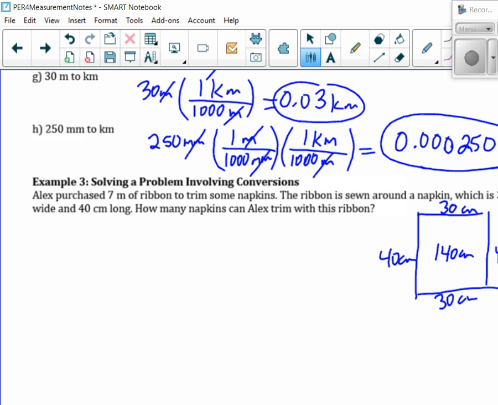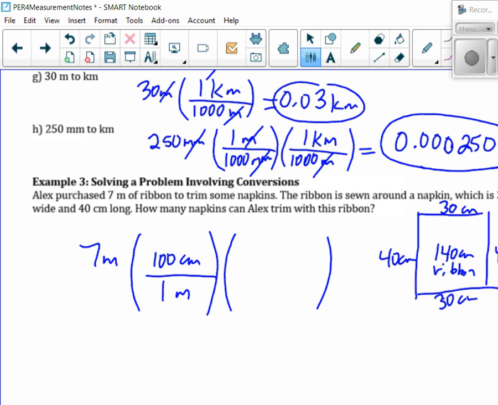140 centimeters of ribbon for each napkin. So that's going to be your conversion. So first off, this is in centimeters, right? So 7 meters needs to be converted to centimeters. So what's the conversion for meters? 1 meter is 100 centimeters.